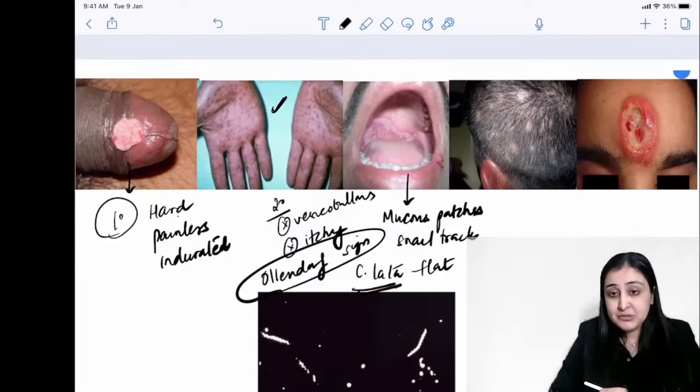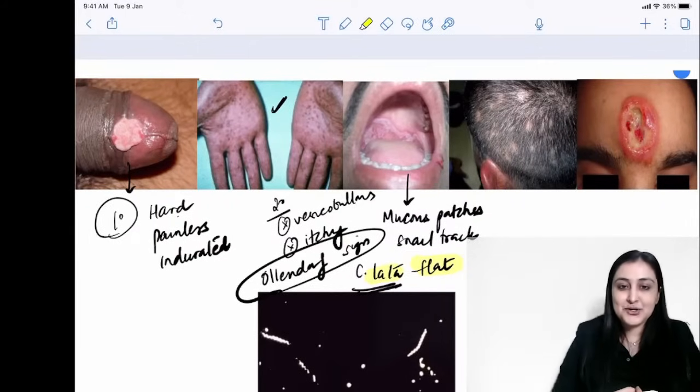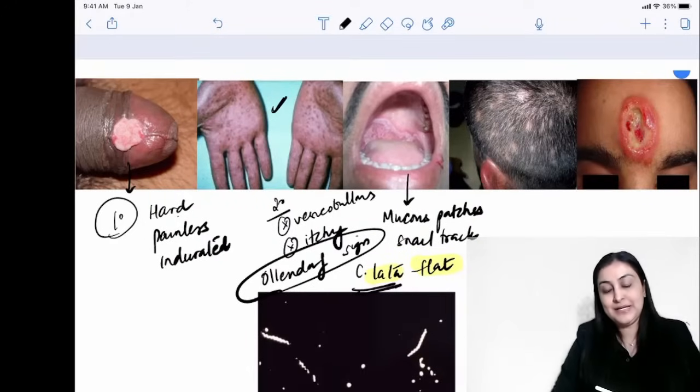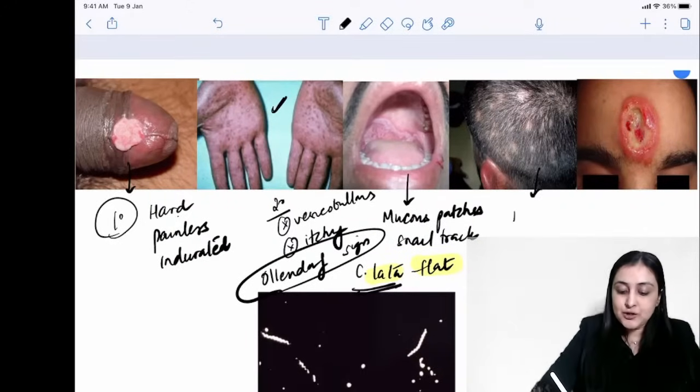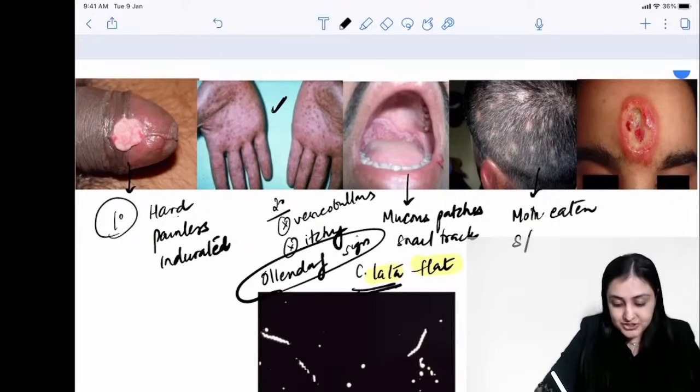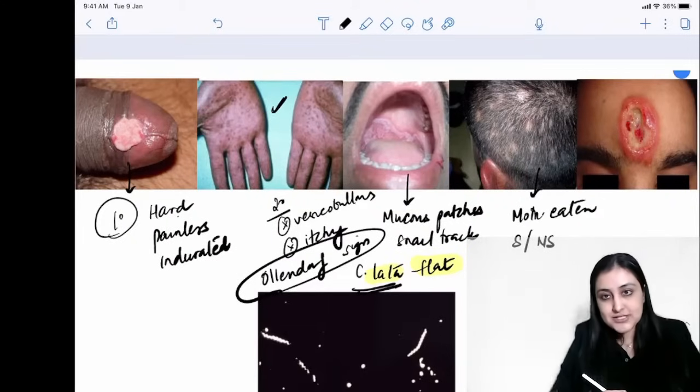How do I remember it? It is flat topped, right? So flat has 4 letters, lata has 4 letters. Alright, so just remember, lata with syphilis has a flat top. Alright, so flat topped lesions. Condyloma acuminata, on the other hand, will be the verrucous lesions of HPV. It can produce alopecia, typically described as moth-eaten alopecia. Remember, syphilis alopecia can be scarring as well as non-scarring.